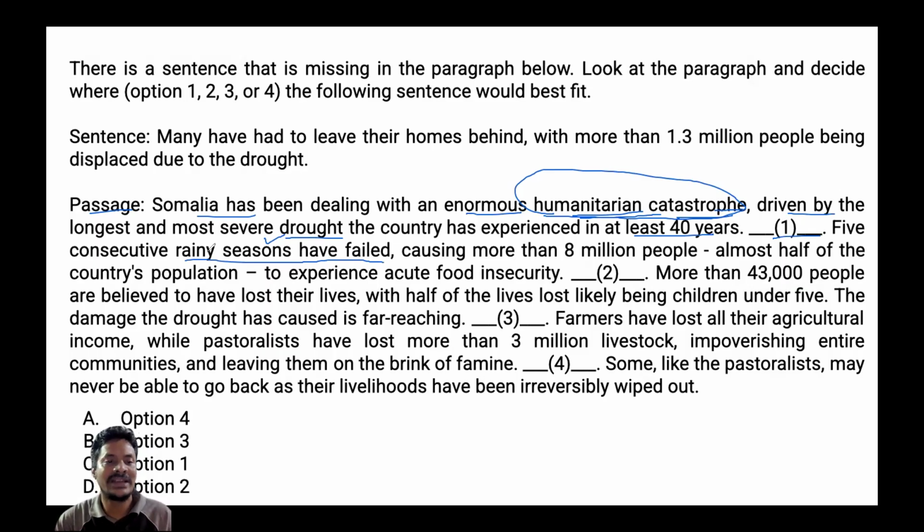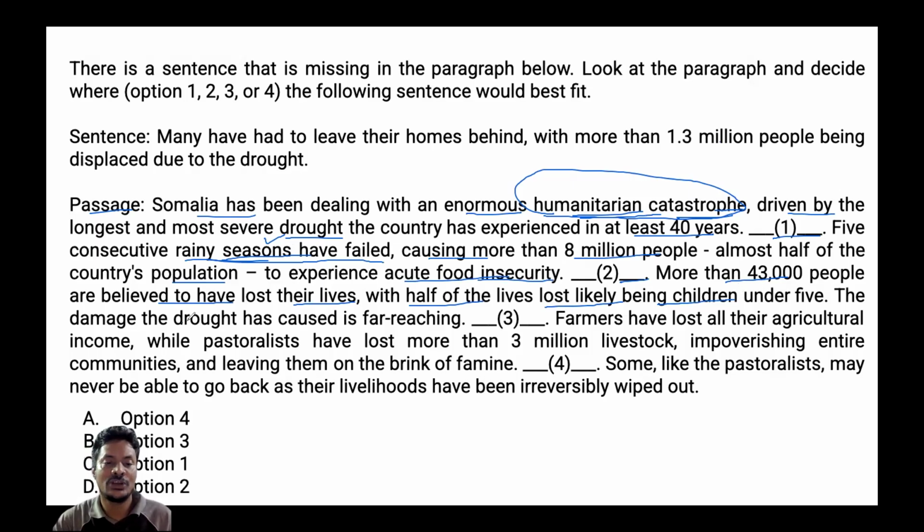So it states that 5 consecutive rainy seasons have failed, causing more than 8 million people, almost half of the country's population, to experience acute food insecurity. Blank 2. More than 43,000 people are believed to have lost their lives, with half of the lives lost likely being children under 5.